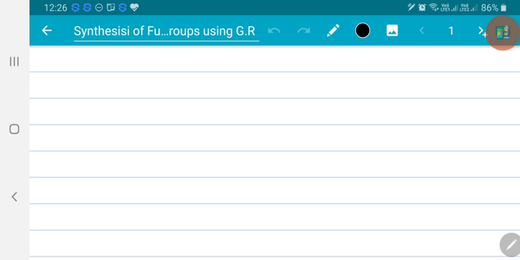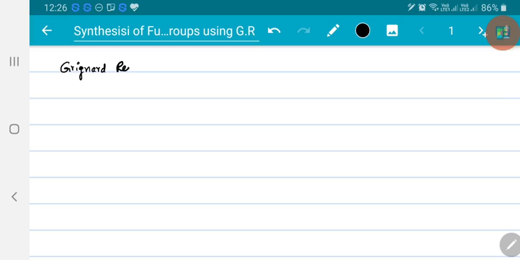Before going to synthesize different functional groups, we will see how Grignard reagent reacts towards different types of systems. Already we discussed Grignard reagent preparation and preparation of alkanes, alkenes and alkynes using Grignard reagent in the last video.